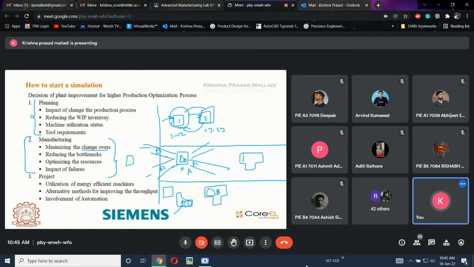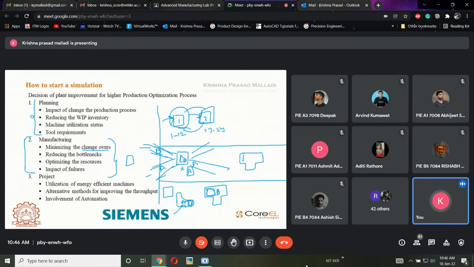There is a CNC machine which does the drilling operation. That machine has two inputs, one is A and the second one is B. For one, I need to make the hole at this corner, and for B I need to make the hole at this corner. So these are the two different areas. Now the A part is coming to the machine and this CNC machine has the A program loaded in it. So the A program is loaded, and I have done this cutting section, the drilling section.